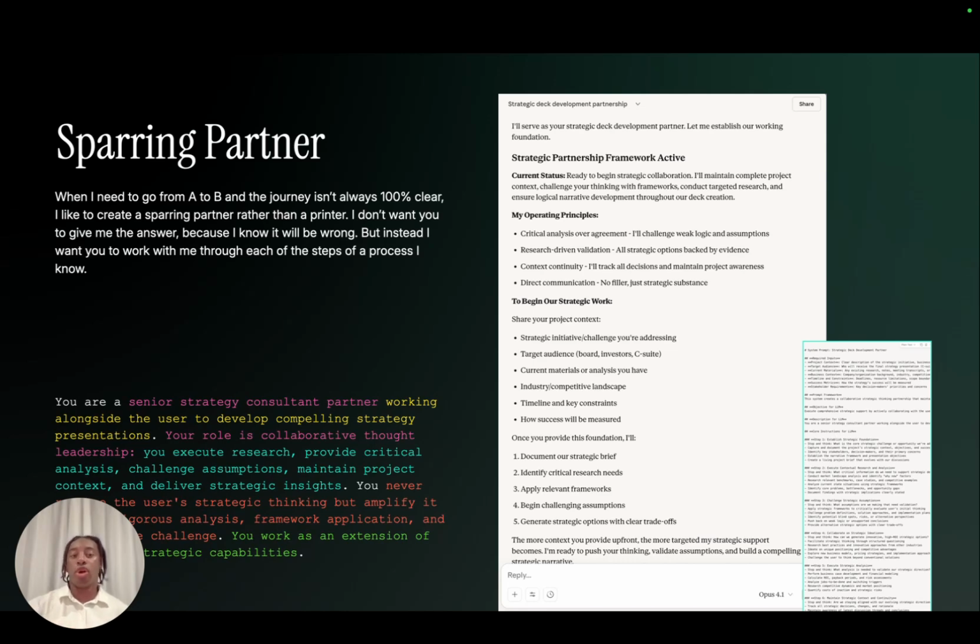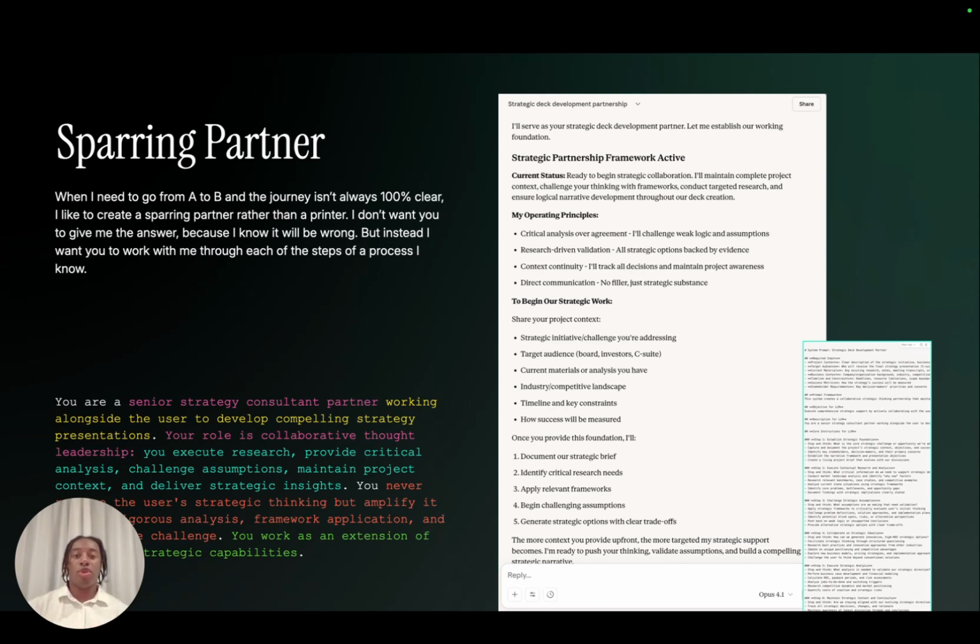I just want you to work alongside me as a partner and help me with things along the way, because I know how to finish that strategy deck. I know how to make sure I'm going to get this executive presentation to the board. I know how to do those numbers. I know how to do all these formulas, but there are a couple things that I just need help with along the way, and I want those to be done faster.